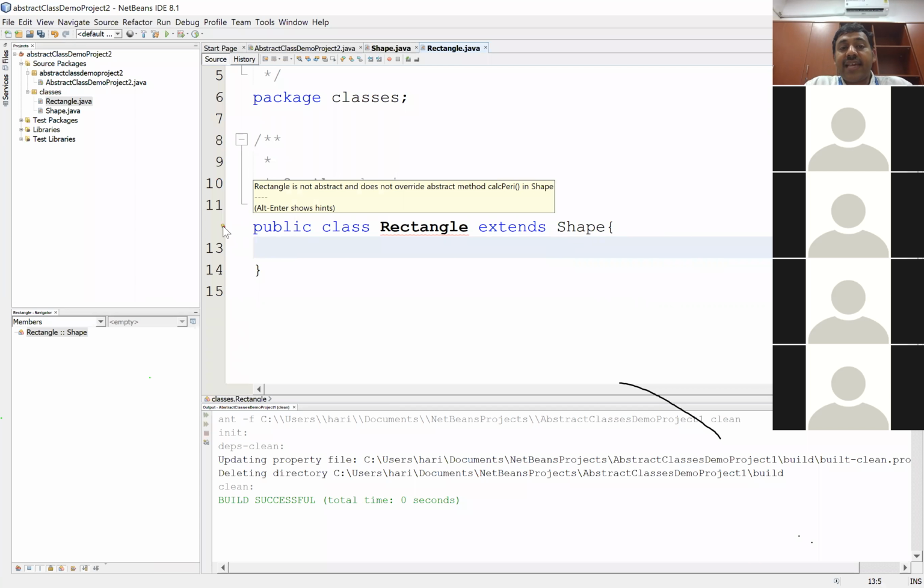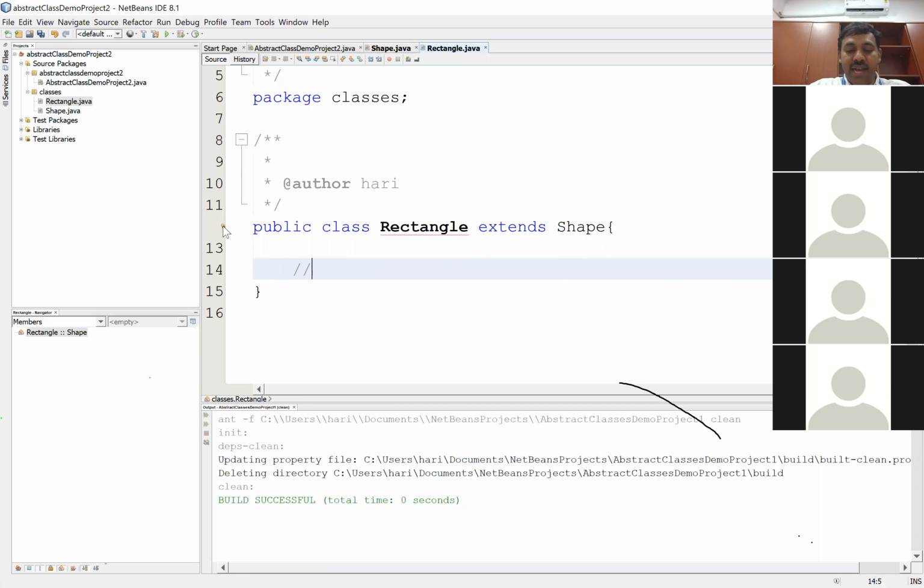It says Rectangle is not abstract. Why does it say Rectangle is not abstract? Because it has not overridden the calculate perimeter or calculate area method. So being a child class for Shape and Shape containing abstract methods, the child class Rectangle must implement the body of those two abstract methods. So I'll first clear that error.